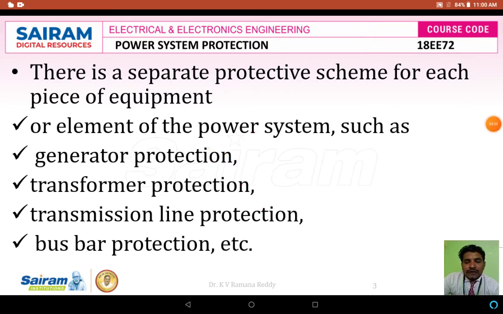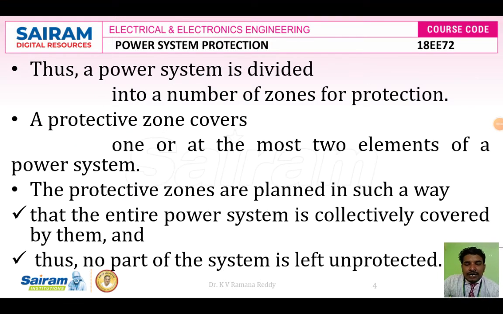Each and every zone has its individual protection system or scheme, which is employed to protect against different kinds of faults.